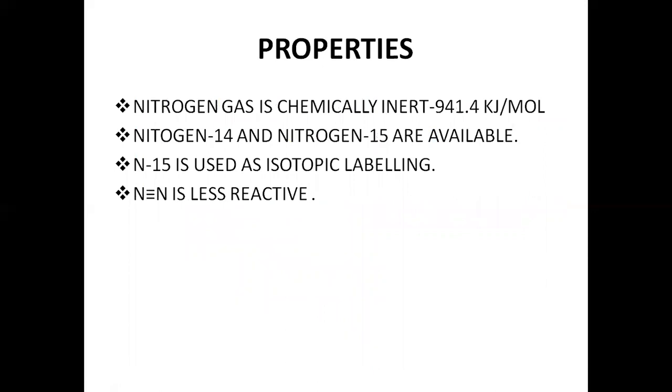Nitrogen has two isotopes, N14 and N15. N15 is used for isotopic labeling. Isotopic labeling is used to track the passage of an isotope through a reaction. We label the reactant by replacing a specific atom with the isotope.